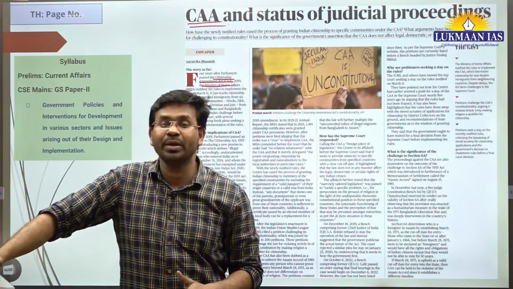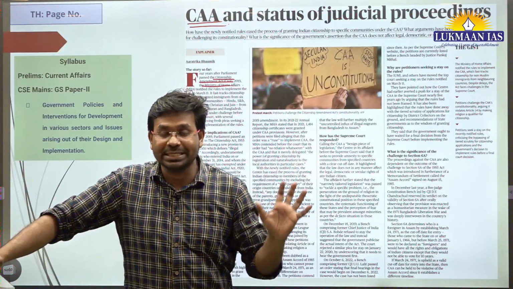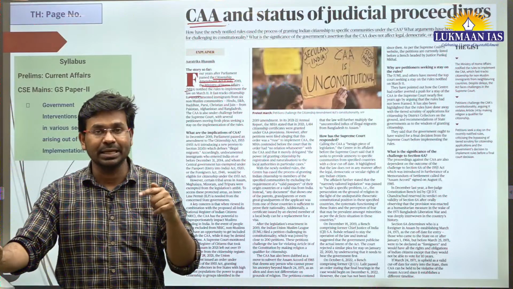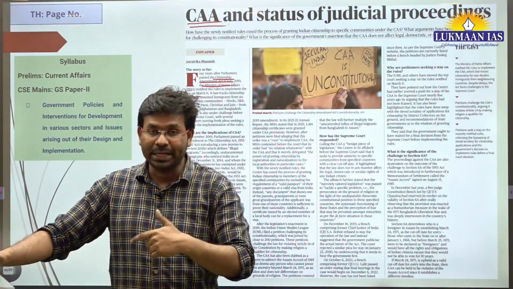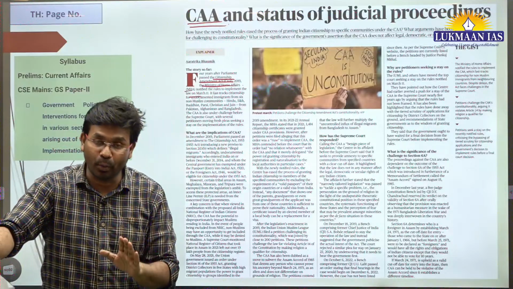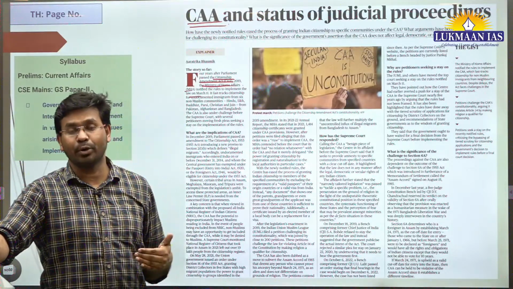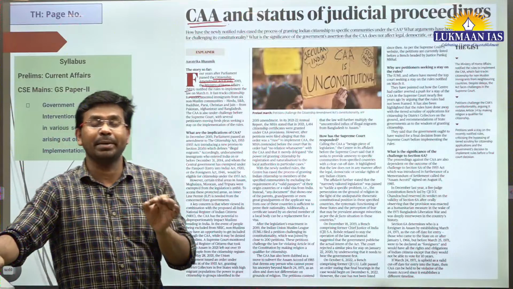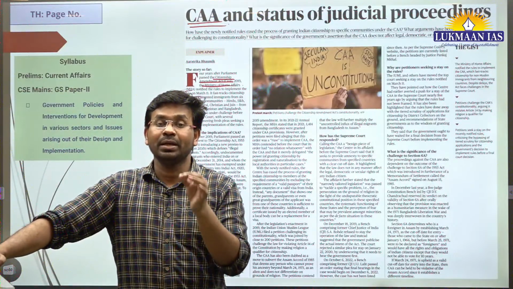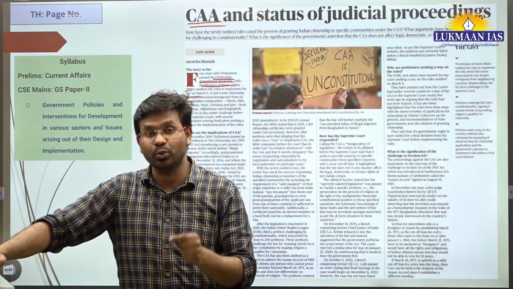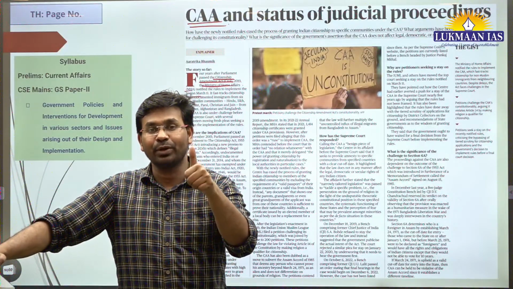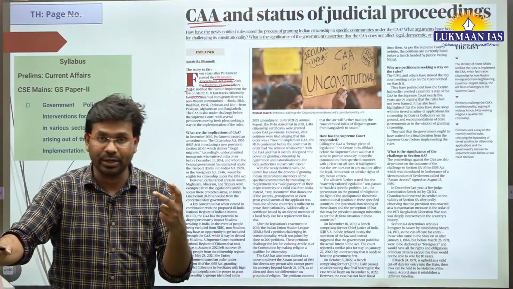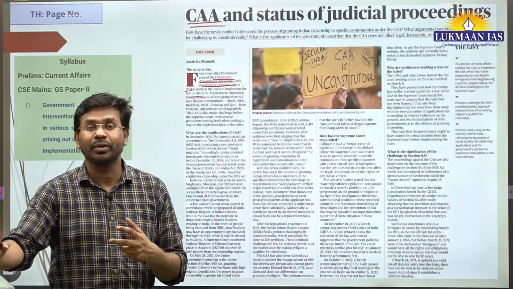It's been 5 years now, and although this act was passed by the parliament, it had not been notified by the government, which means it did not come into effect. But now, after the notification by the Ministry of Home Affairs, it is implemented by the government. What do we mean by Citizenship Amendment Act? Basically, it allows people who are persecuted minorities, living in difficulties in 3 countries, for example Pakistan, Afghanistan and Bangladesh.